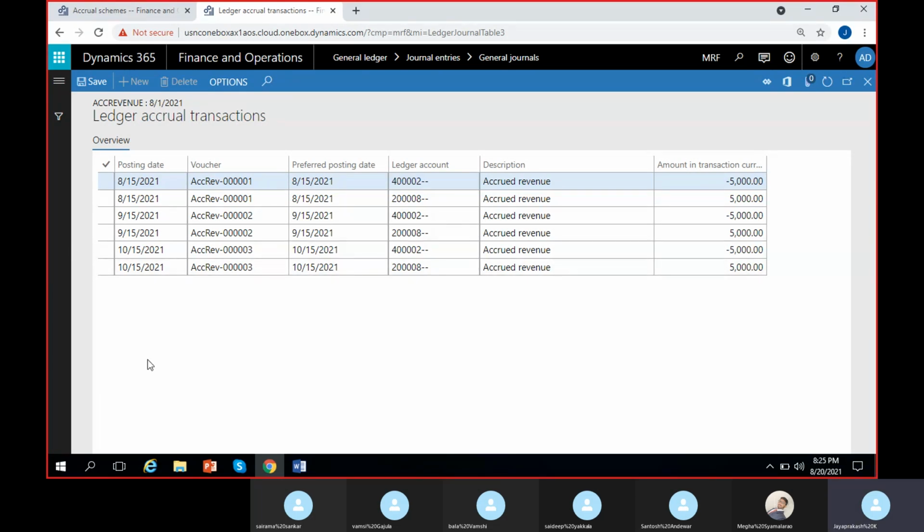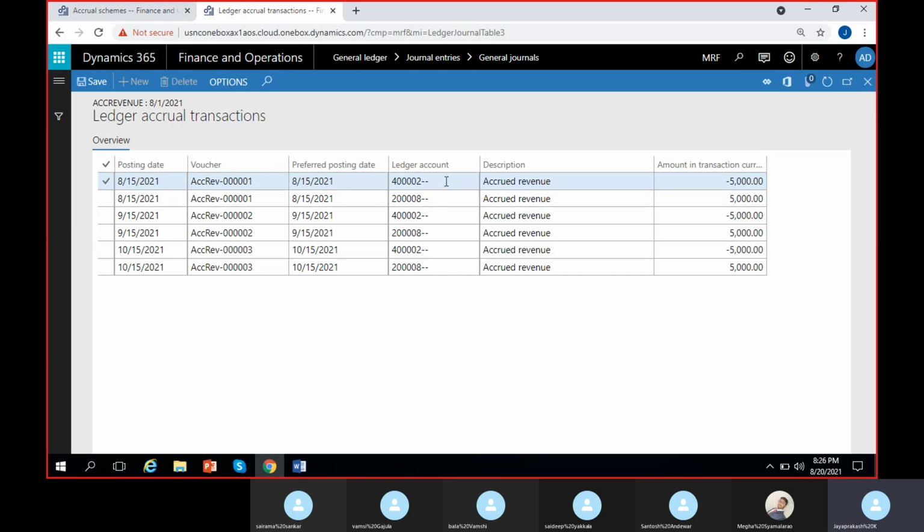And you have to notice something unique here, other than what we have seen yesterday. What is that? Voucher number. Exactly. The voucher number is different for each date. You can see for each transaction, here voucher number 01, here 02, for the accrued revenue scheme we have created for the same accrued revenue purpose. So the voucher number is taken 1, 2, and 3 separately for the 3 dates.